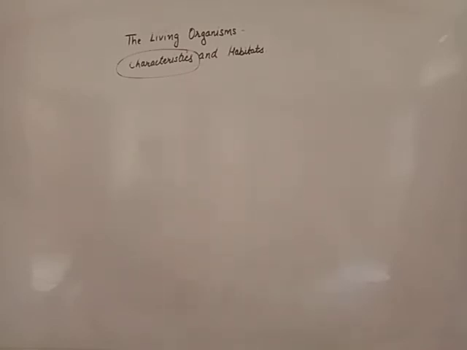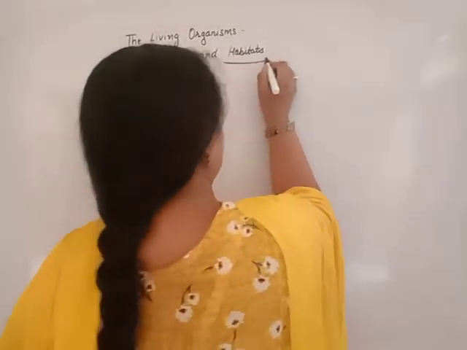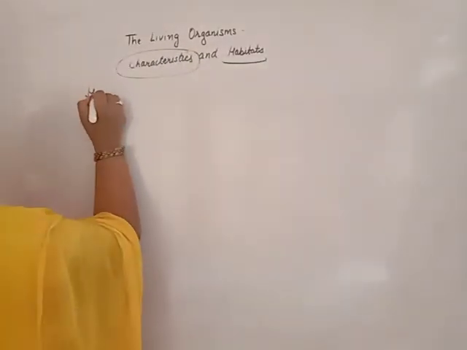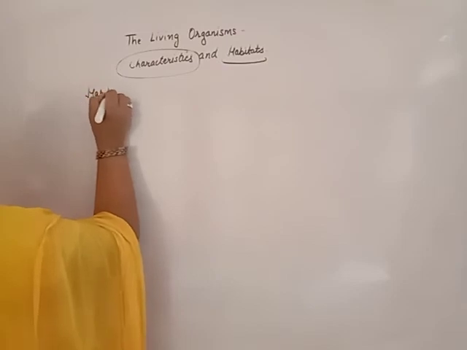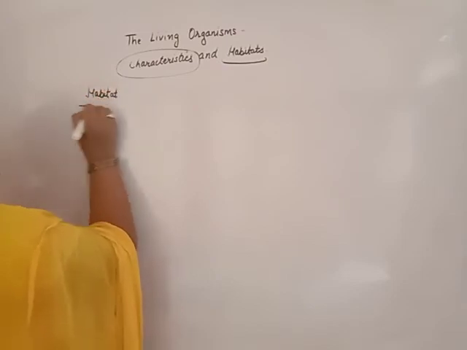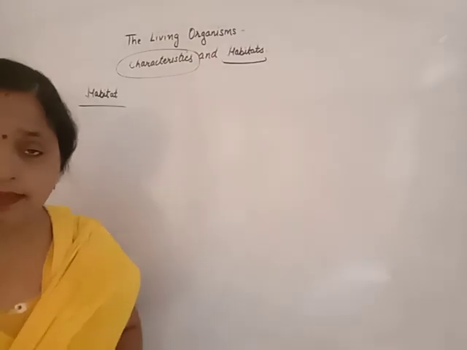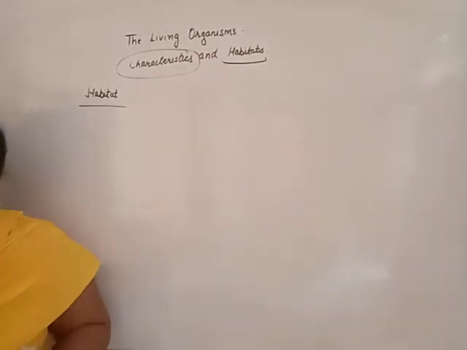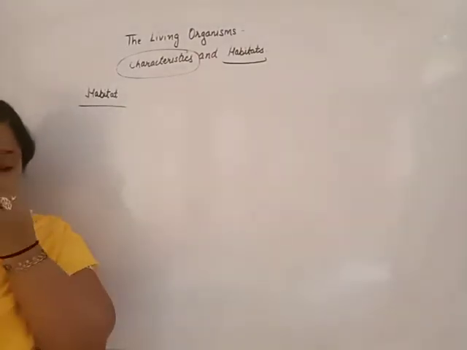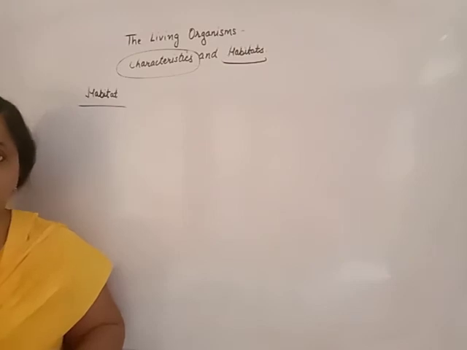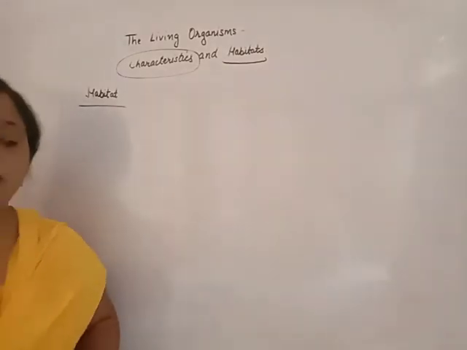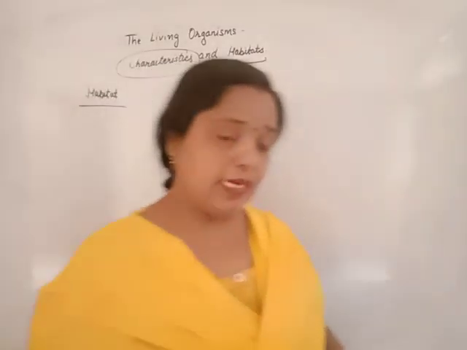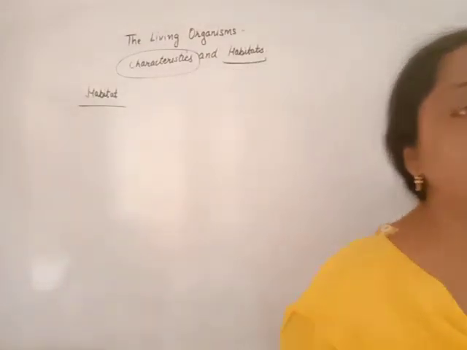And now our third terminology is habitat. What is habitat? Beta, habitat is the place where the organism lives. We are living on the land. Beta, our habitat is not our home.